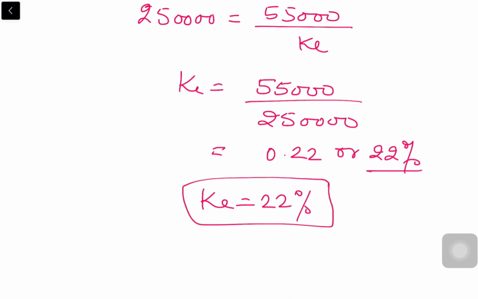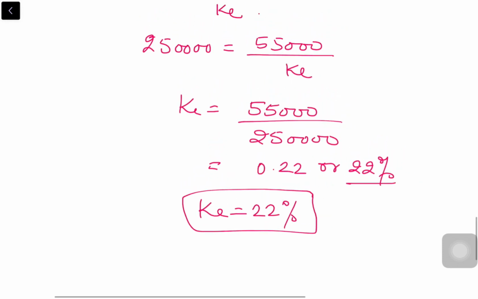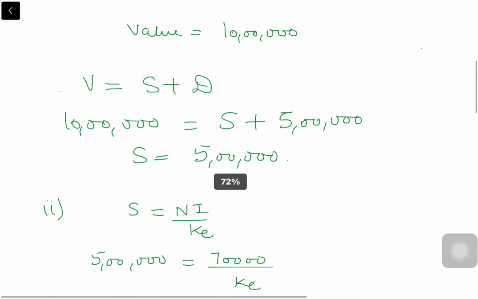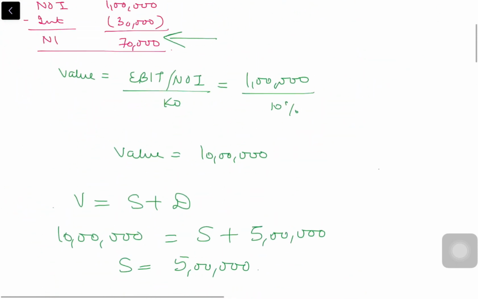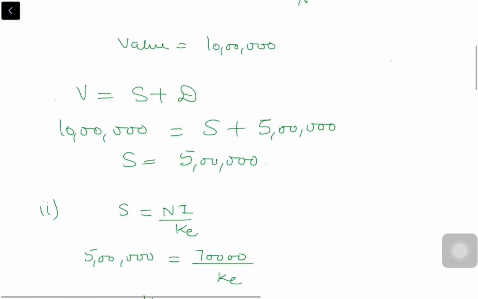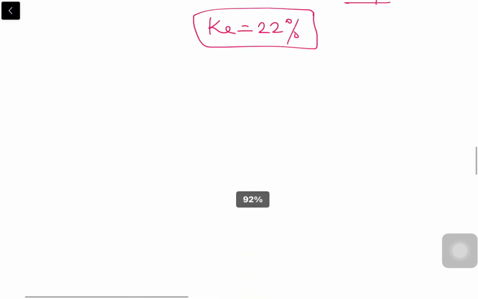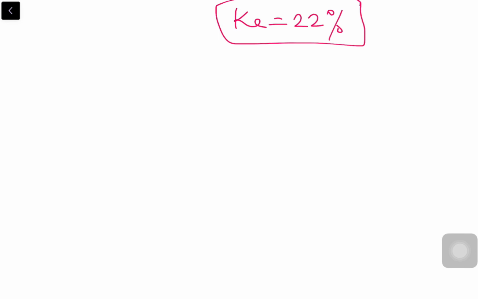As in the above question, here you can see when the value of the debt increased, my KE also changed. When my debt was 5 lakh, my KE was 14%. As a conclusion, I can show you this. My KE was 14% when my debt was 5 lakh.